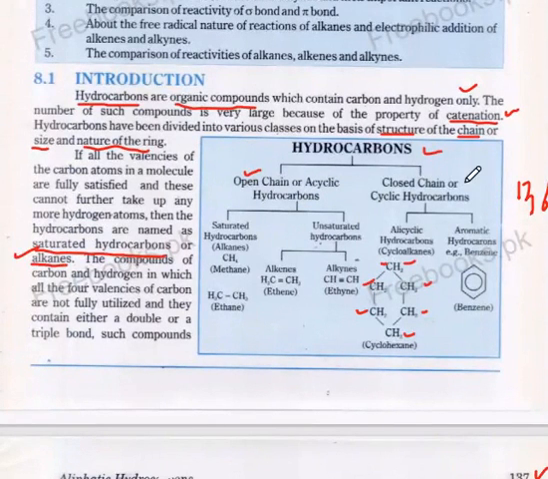In contrast, closed chain are cyclic hydrocarbons. We can see here a closed chain, this one a closed chain. In this compound, all carbon atoms contain single bonds.